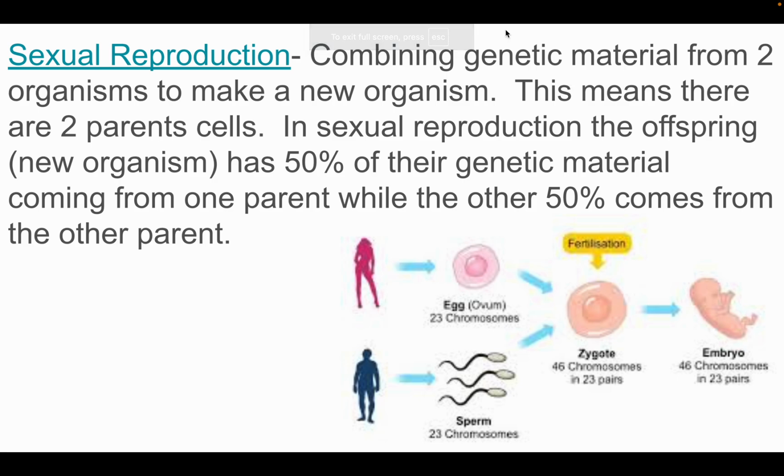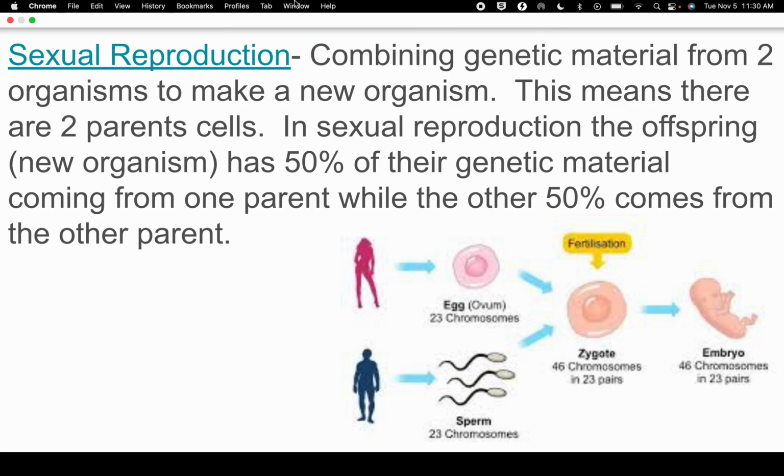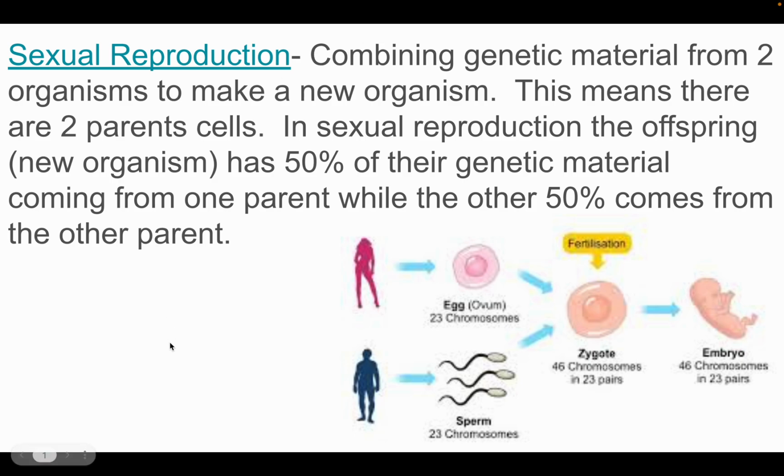So sexual reproduction, that just means when, in order to reproduce, you have genetic material coming from two different organisms to make a whole new organism. And in sexual reproduction, half of the genetic material comes from one parent, half comes from the other parent. So I'm going to give you a couple of examples.